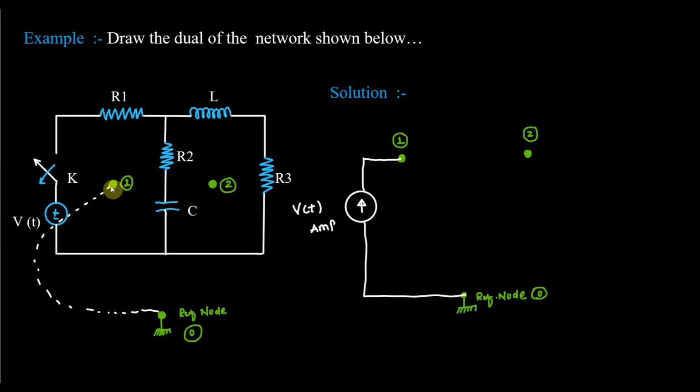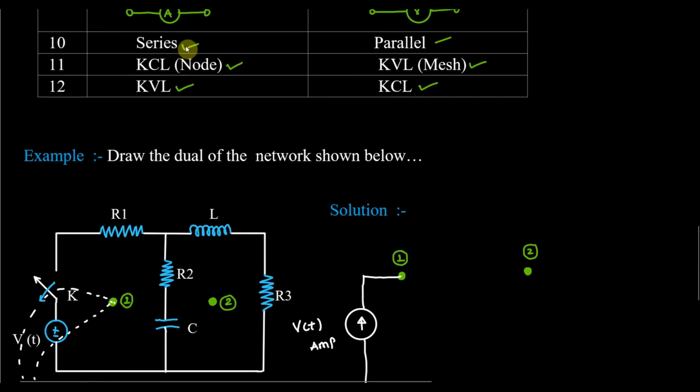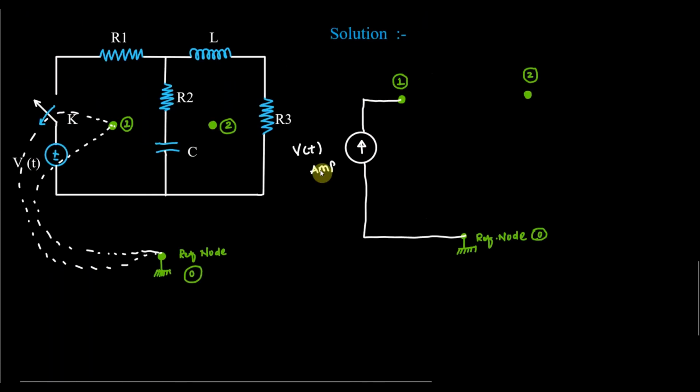Now second element, you can see the switch. So this switch is again in the mesh 1. So definitely 0. Right. Now if you see that this voltage source and switch, these come in series. So we have seen that the dual of series is parallel. So definitely it comes in parallel. So 1 and this switch.